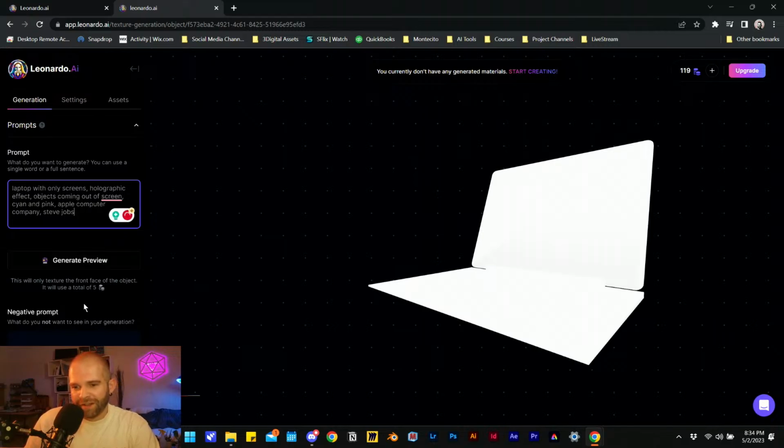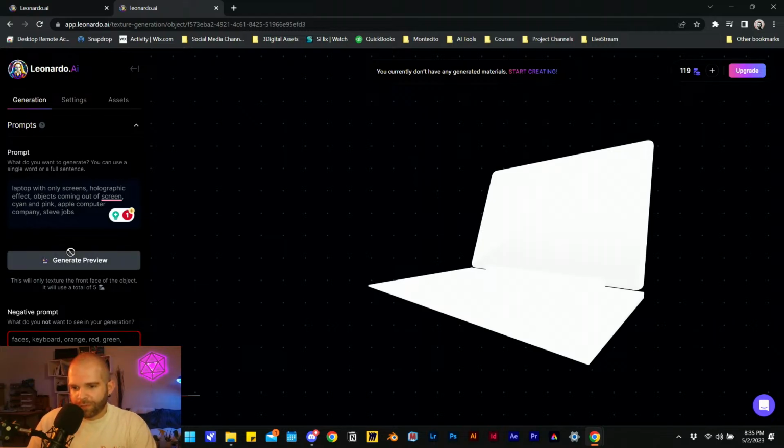That'd be funny. Negative prompt. I don't want faces. I don't want to see keys. I don't want to see keyboard, I guess. Keys is too generic. I don't want to see a keyboard. I don't want to see the color orange. I don't want to see the color red. I don't want to see the color green. And